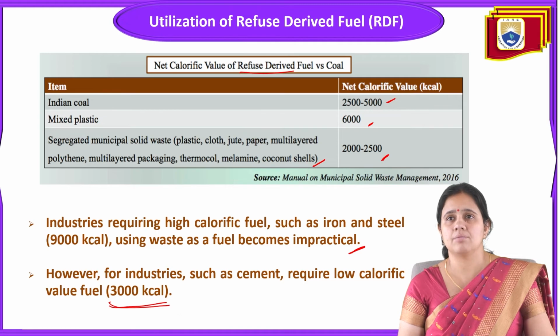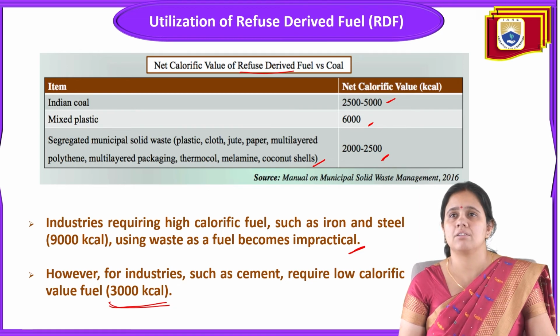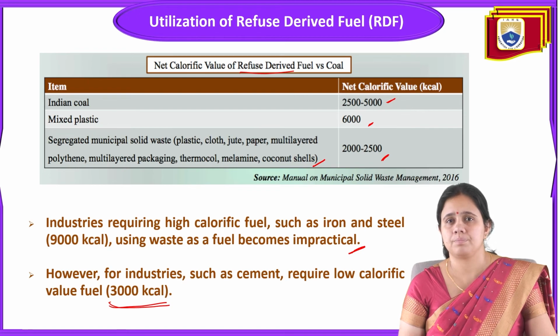Indian coal has 2500 to 5000 calorific value, but mixed plastic has more, 6000 kilocalorie net calorific value. And segregated MSW has a calorific value of around 2000 to 2500 kilocalorie.